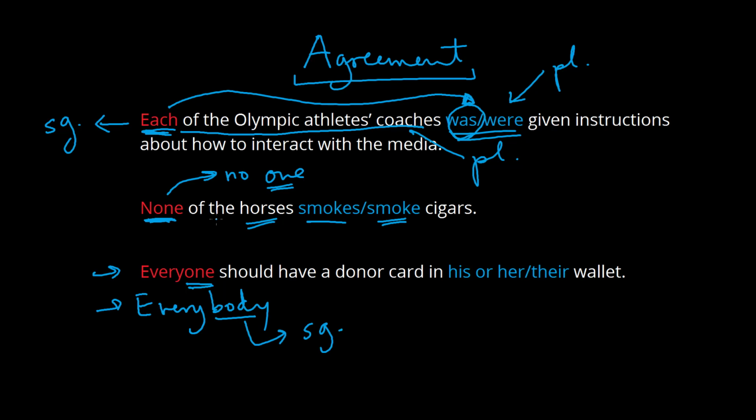Every single one, you might say. So in that case, if you insist on this being one and body, you would say every single one should have a donor card in his or her wallet, right? We do want to be sensitive to gender in this case, so we would pick his or her. And it makes sense then that we have his or her because his or her is singular and one is singular as well.